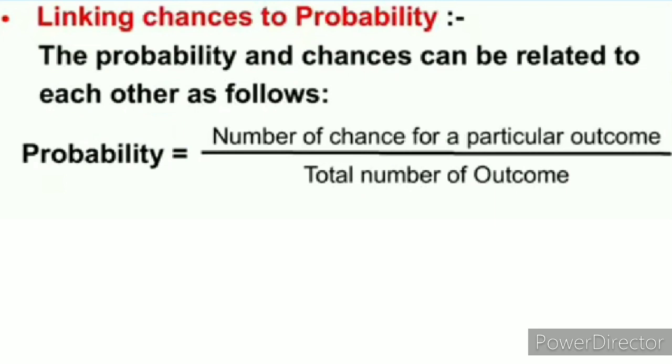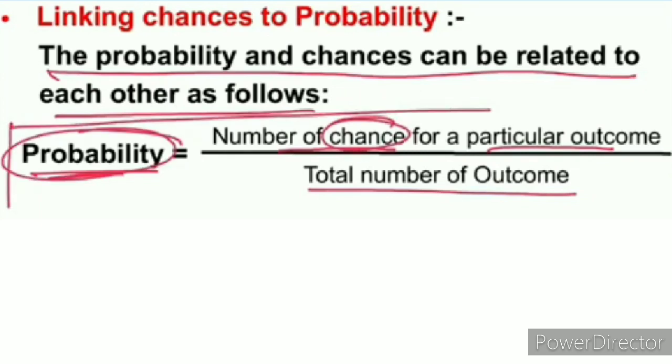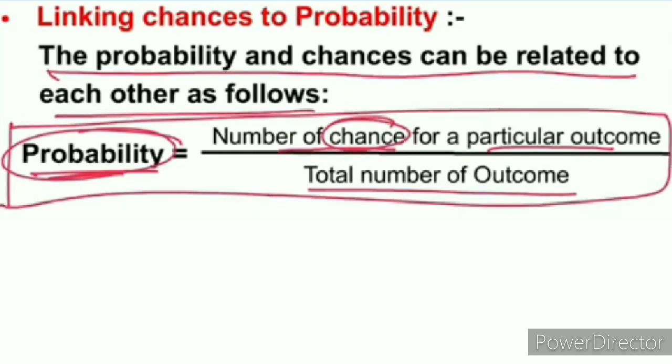Next term is linking chances to probability. The probability and chances can be related to each other as follows. This is the formula of probability: number of chances for a particular outcome by total number of outcomes. Here we are having the terms chance and probability. This is the relation between chances and probability.